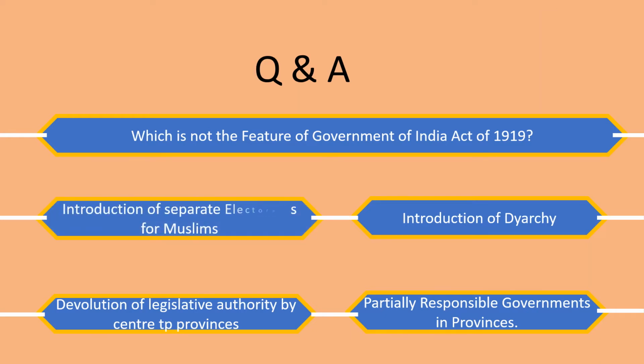And the answer is introduction of separate electorates for Muslims. Separate electorate was introduced in Indian Councils Act of 1909 and the remaining three options are features of 1919. So the first one is not a feature of 1919.